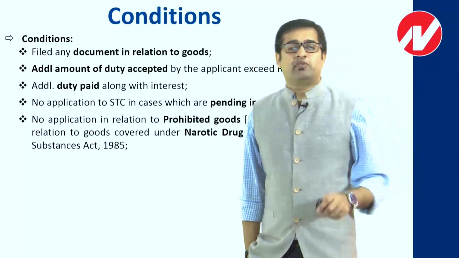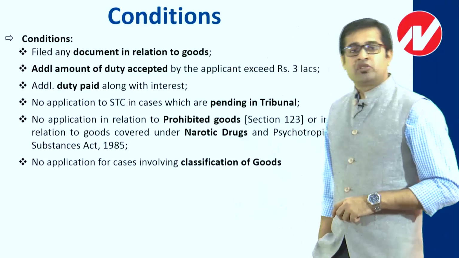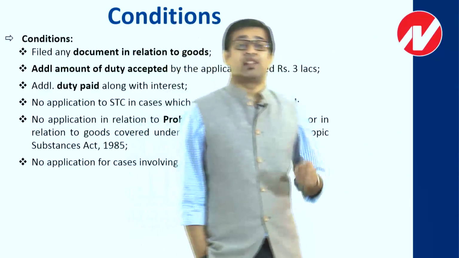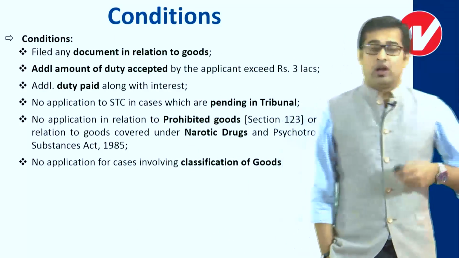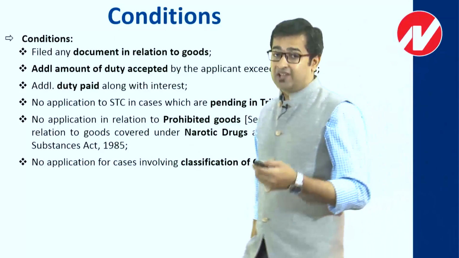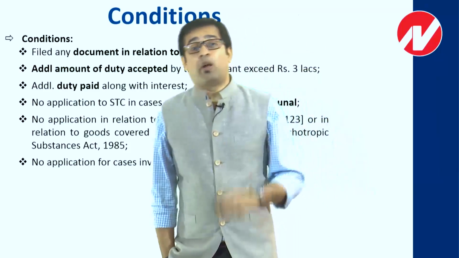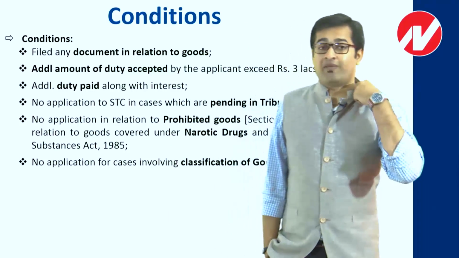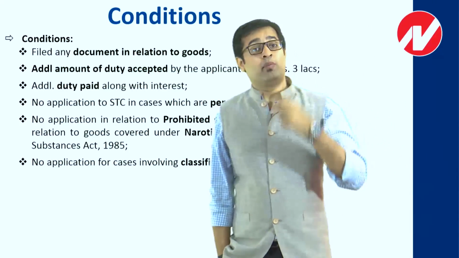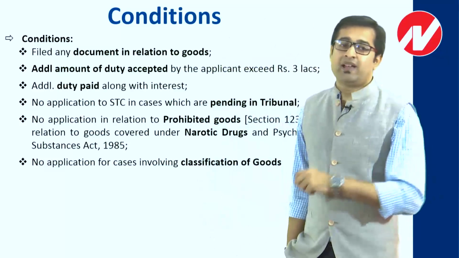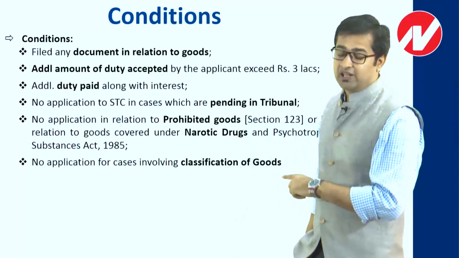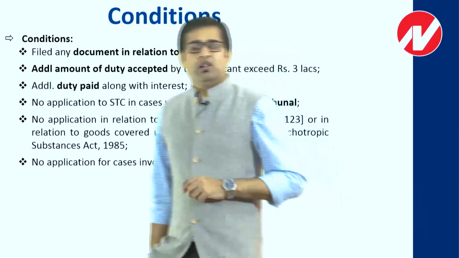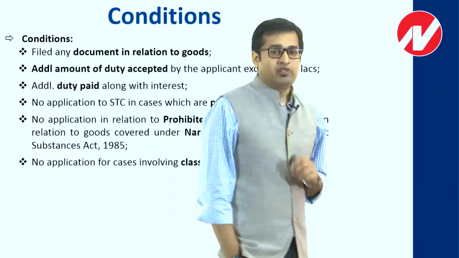One more restriction is with regard to classification of goods. So you can never apply to the settlement commission in respect of any matter which involves the classification of goods. If at all it is a matter of classifying anything, then you can never approach the settlement commission. So for example, if I deal in a product, and I'm not sure whether it would come under X heading or under Y heading, in that respect I can never approach the settlement commission, as it has been very clearly mentioned as no application for cases involving classification of goods. So that is one of the points which is mentioned.